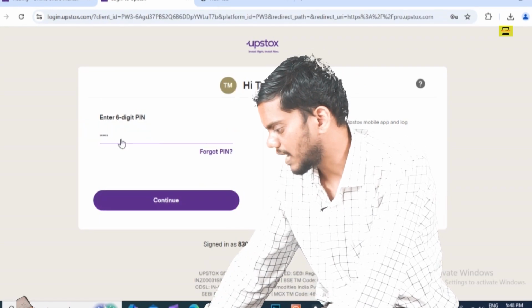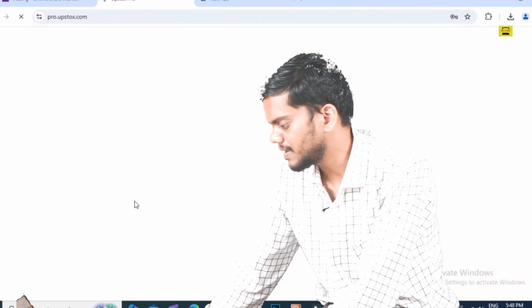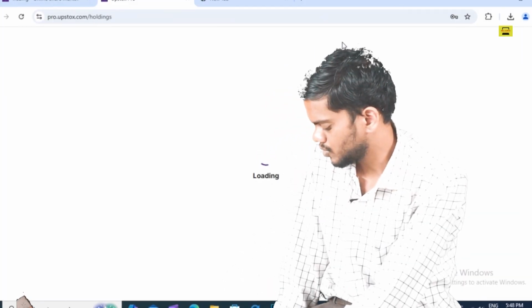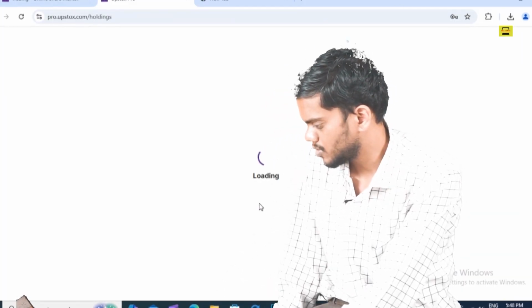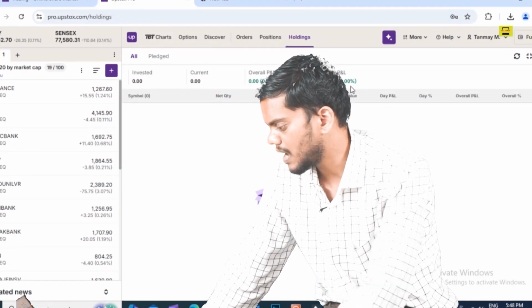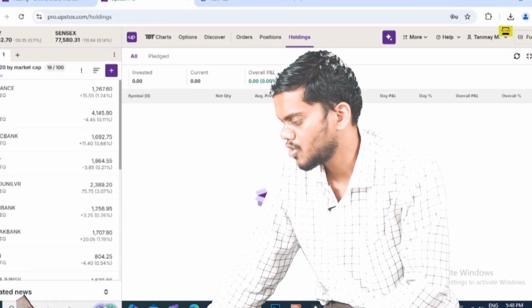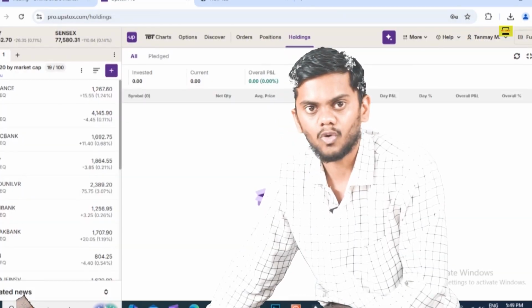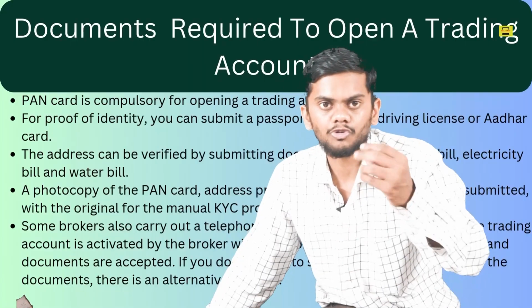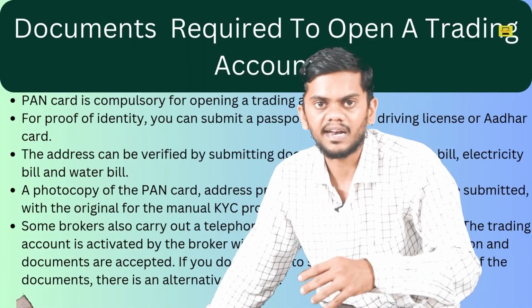Then I will type this 6-digit pin. Okay, then you see your demat account opens and you can start trading, or your trading account also opens over here. You see here.